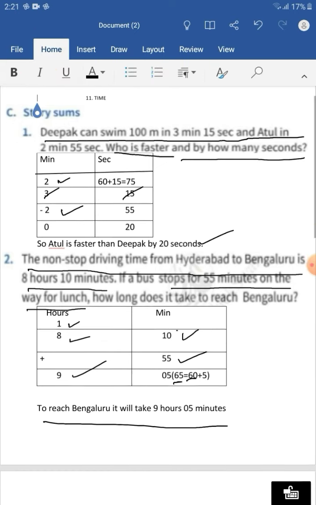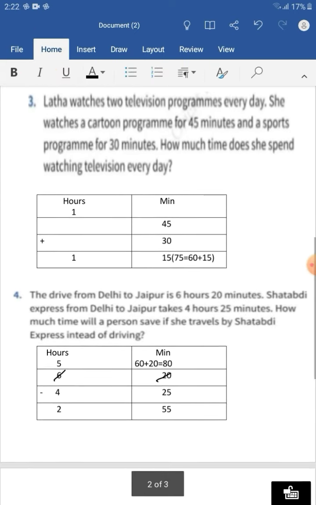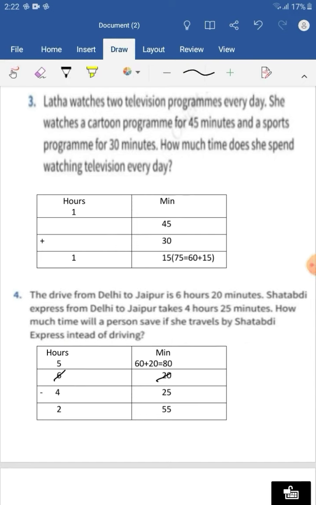Now next question. Third one. Lata watches two television programs every day. She watches a cartoon program for 45 minutes and a sports program for 30 minutes.